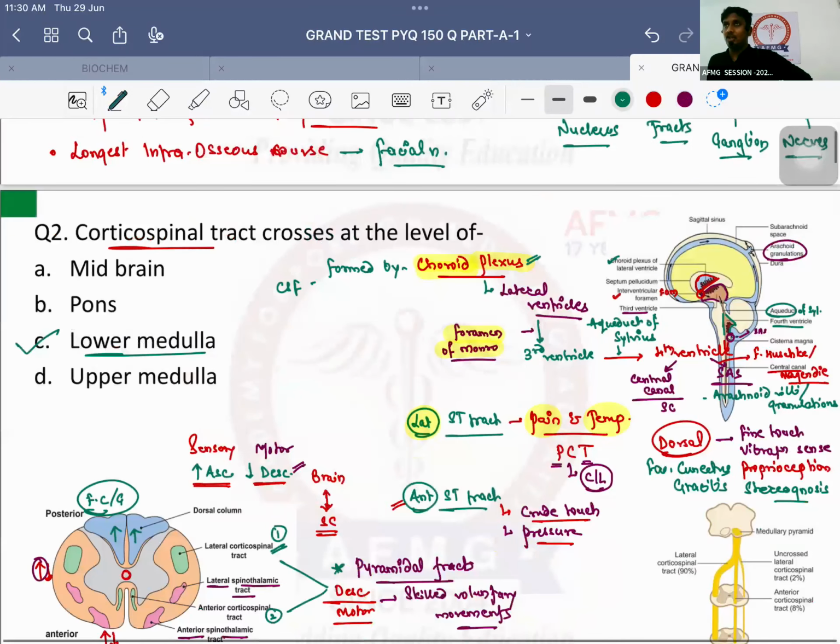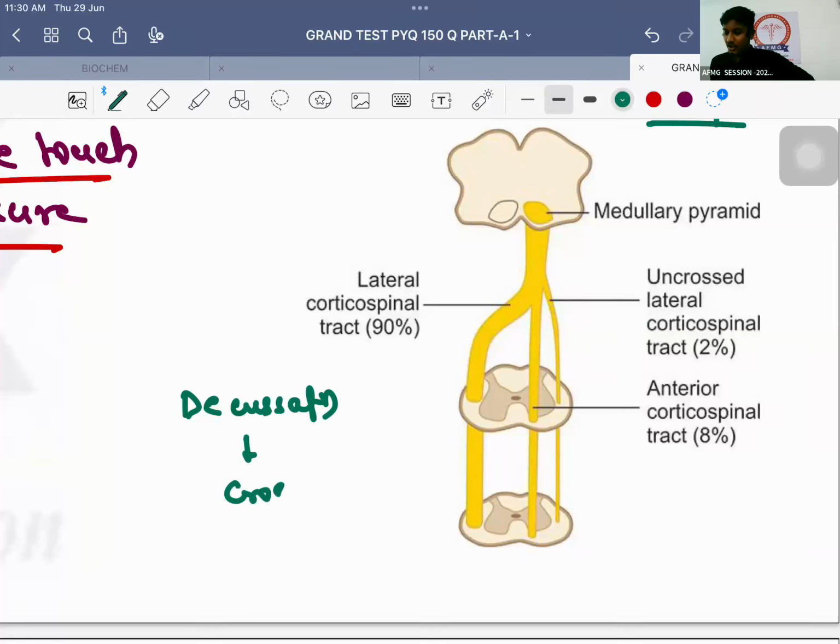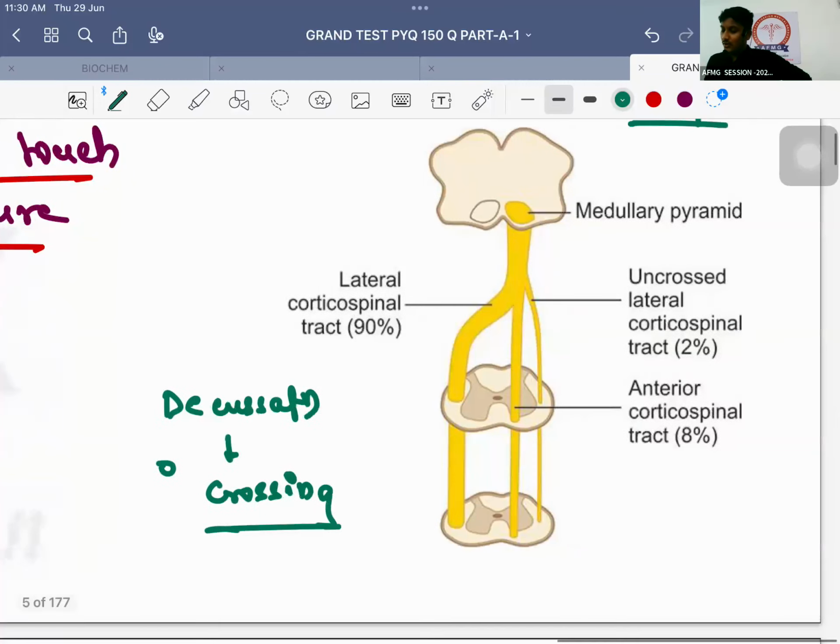This is about the decussation. Decussation का क्या मतलब होता है? एक बार decussation पूछ लिया crossing की जगह, people were confused. तो decussation का मतलब बच्चों nothing else but crossing itself. ठीक है, तो decussation means crossing. Which tracts will cross usually?